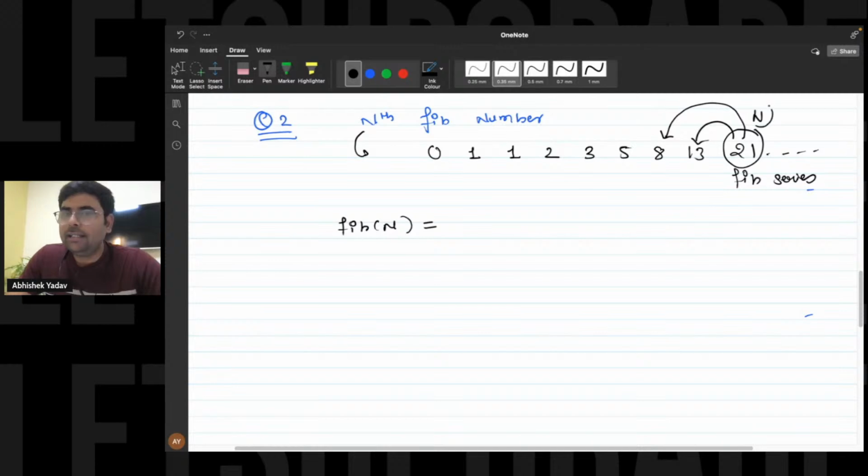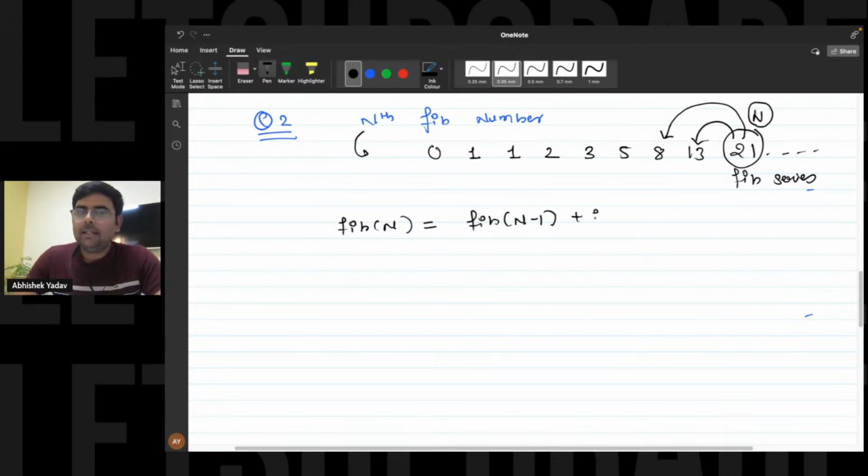So you can see, guys, in order to find the nth Fibonacci number, you have to get the answer of the previous two, right? That is Fibonacci of n minus 1 plus Fibonacci of n minus 2. So this will be the recursive relation, right?